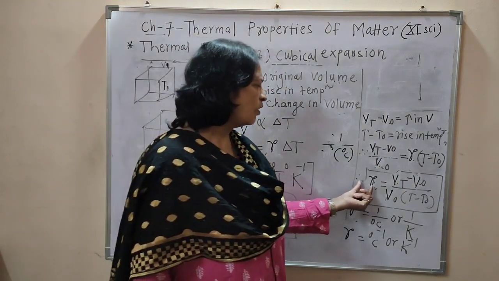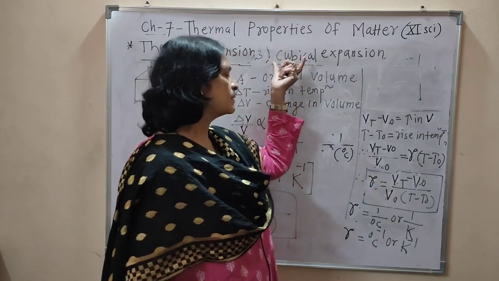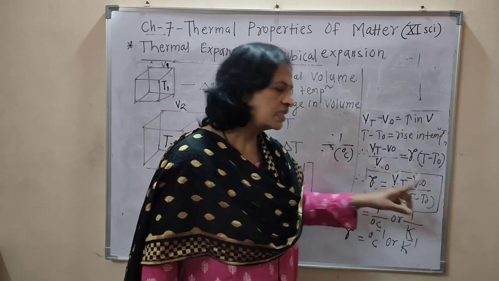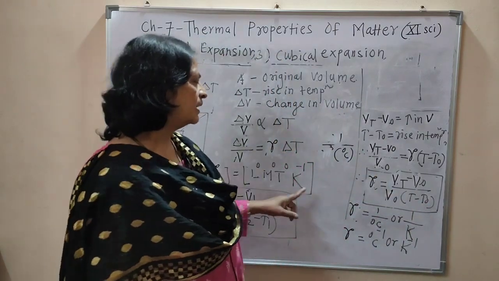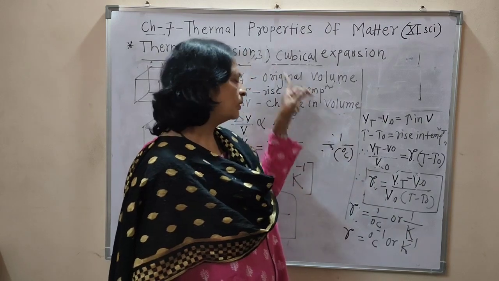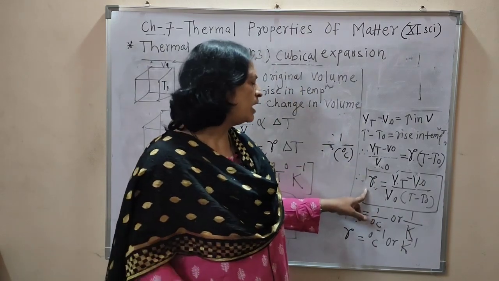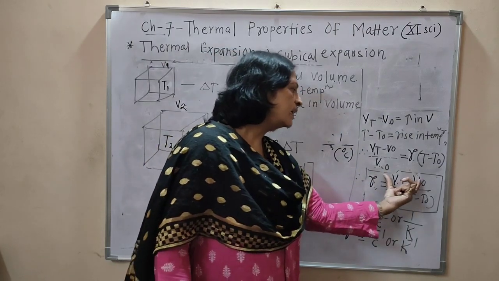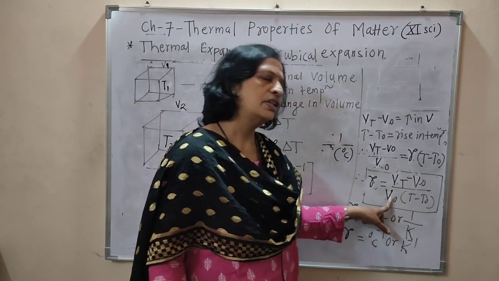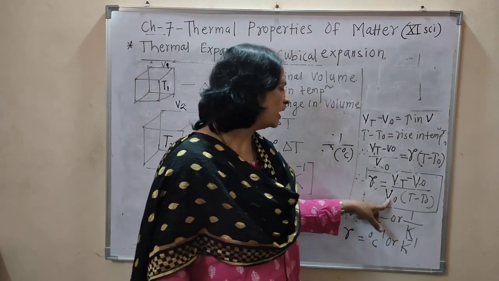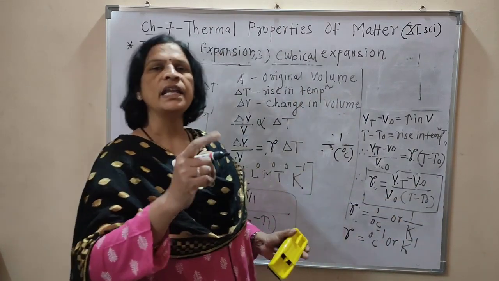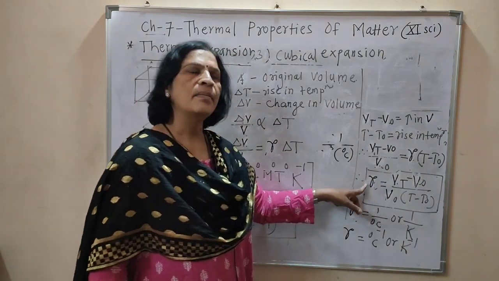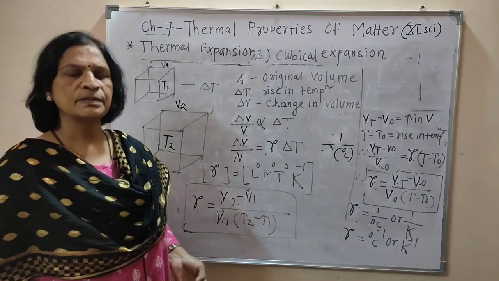When T minus T0 is 1 degree Celsius, the coefficient of cubical expansion is defined as the increase in volume per unit original volume at 0 degree Celsius for 1 degree rise in temperature. And this is the definition of gamma, the coefficient of cubical expansion.